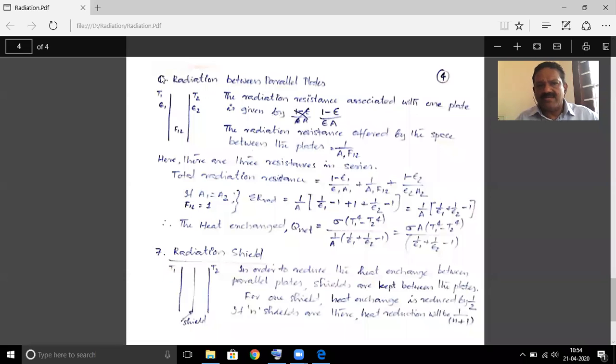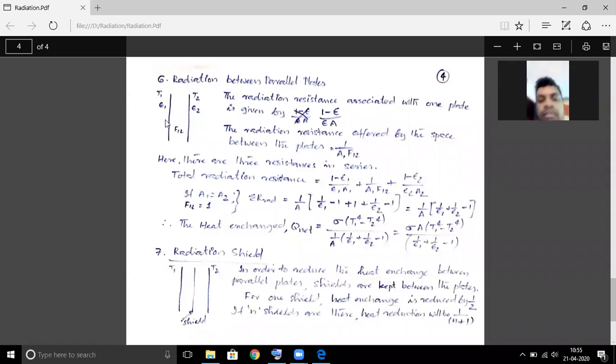One is the first plate, which has a temperature T1, an emissivity epsilon 1, and a surface area A1. The second component is the second plate having a temperature T2, an emissivity epsilon 2 and an area A2. And in between there is a space. That space also offers a radiation resistance. This is a function of the shape factor F12. So you can see that there are three resistances offered by the first plate, the second plate, and the space in between these two plates.